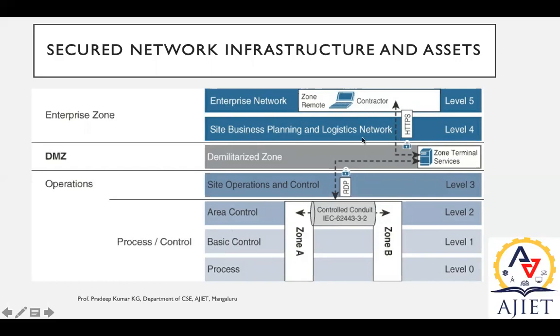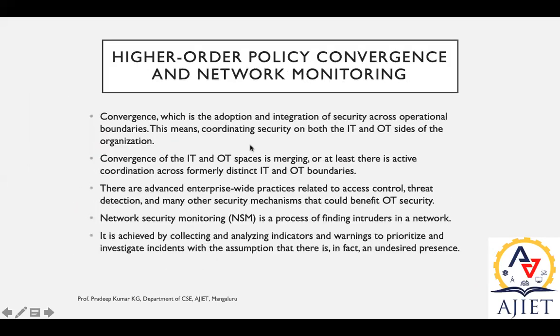So instead, you can have two different tools, one for the IT sector and another for the OT sector. If we have two different security application tools, one here and another over here, there should be clear-cut communication between these two. There should not be any ambiguities. There should be coordination between enterprise level and operation level, IT and OT level.